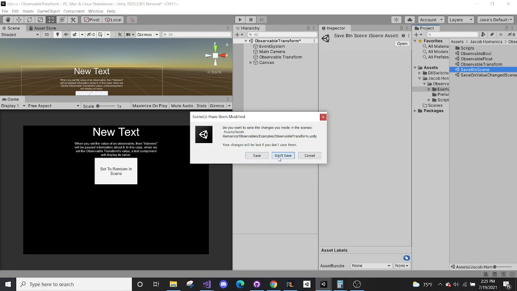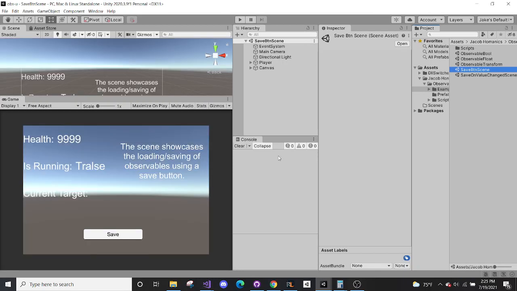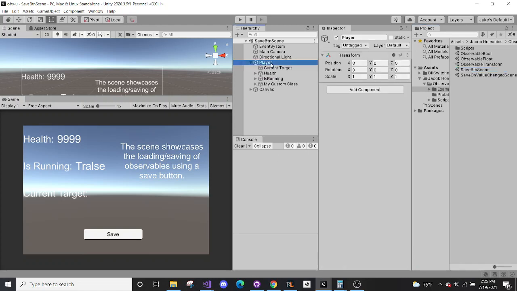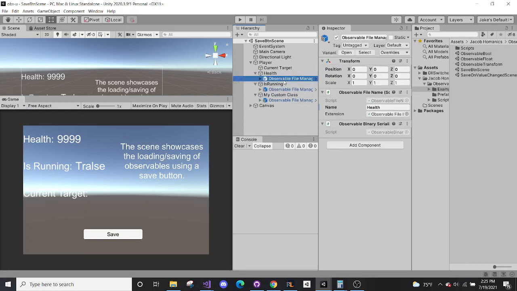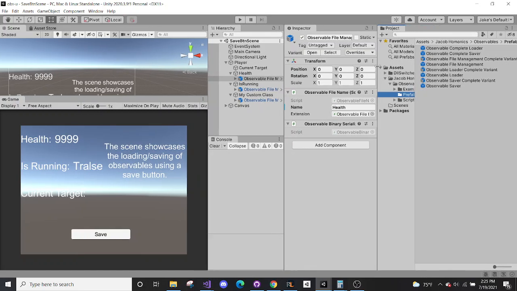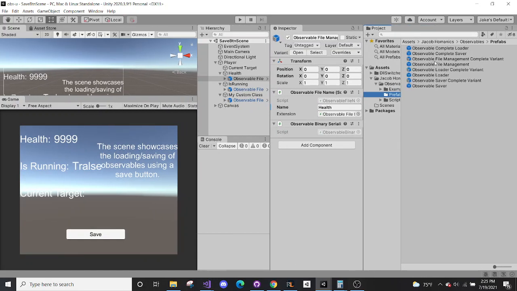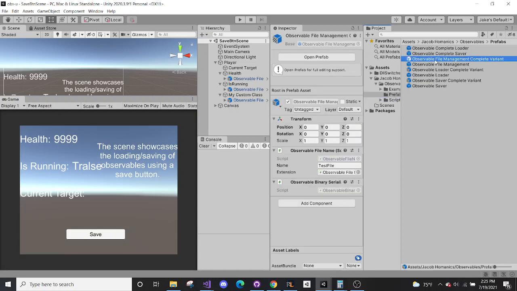And then we also have loading and saving functionality. So here I have the 3 types. I have a float, a boolean, and a transform observable, which are all right here. And there is a helpful prefab or set of prefabs. What you would want to use is the observable file complete variant. This will give you complete file loading and saving for an observable value.